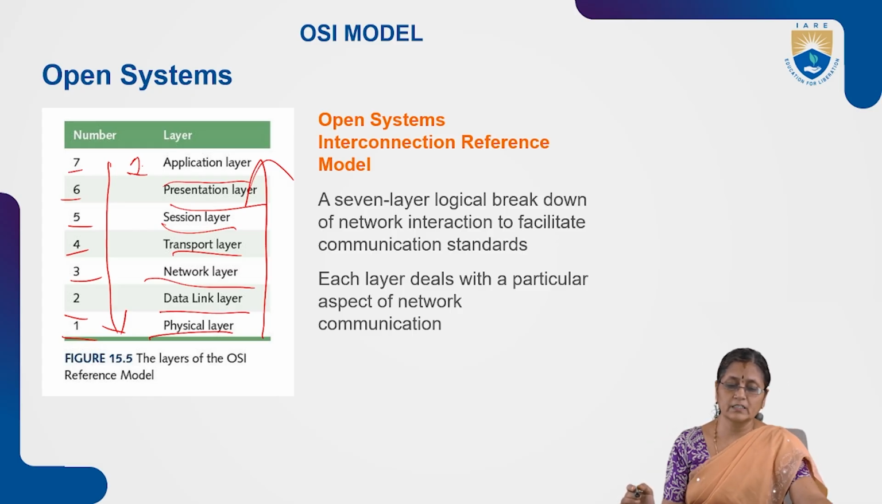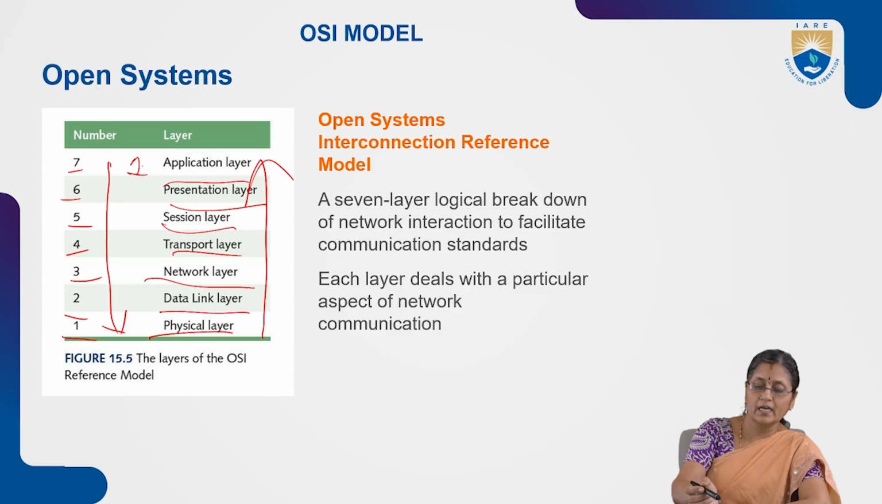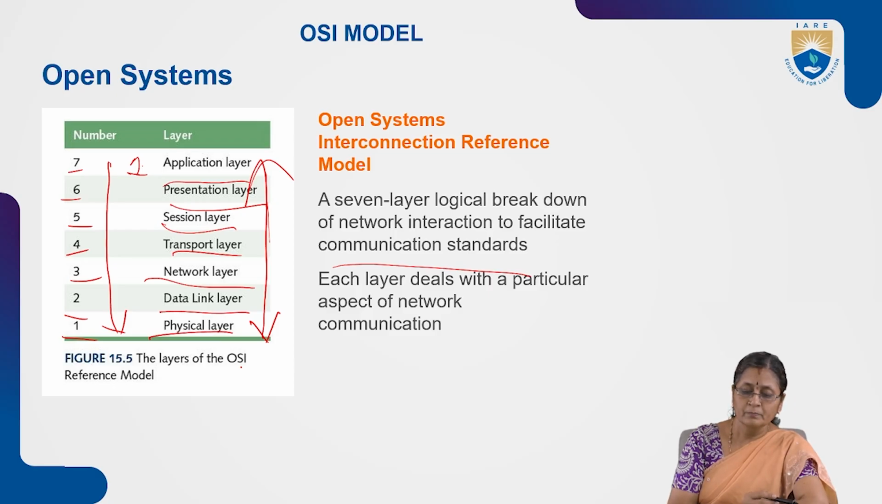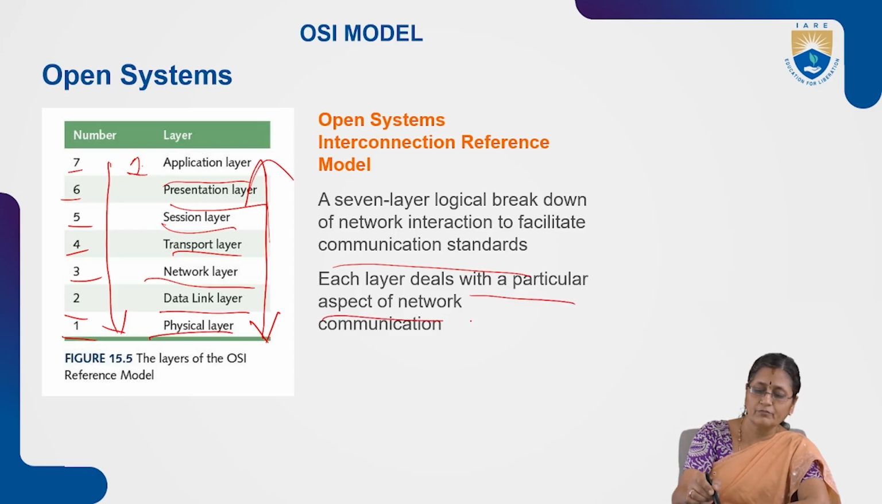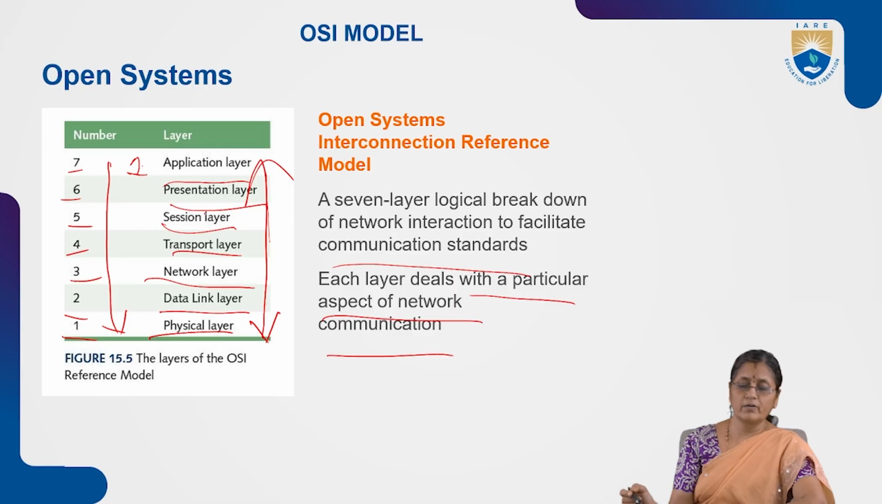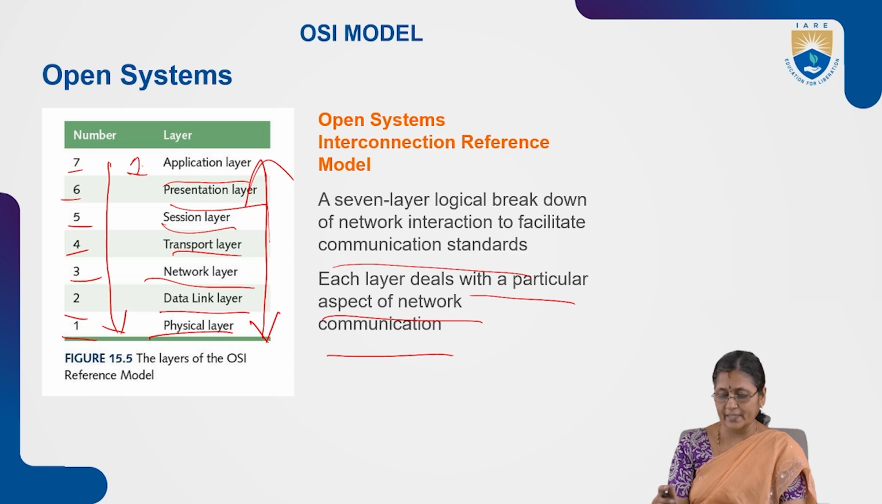The open system interconnection reference model is a 7-layer logical breakdown. All these layers are classified as a logical separation of network interaction. This facilitates the communication standards, and that's why it is layered as the OSI reference model. Each layer deals with a particular aspect of network communication. Whether it is the physical layer, data link layer, or network layer, each layer has its own network communication aspects. We will discuss all these in detail in the forthcoming slides.